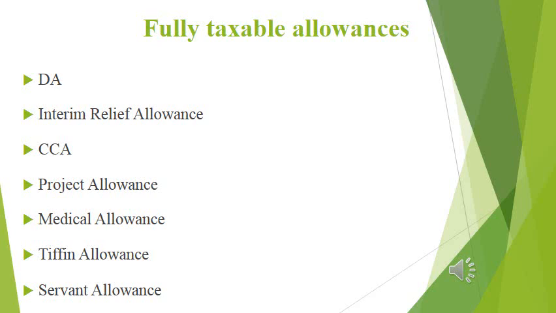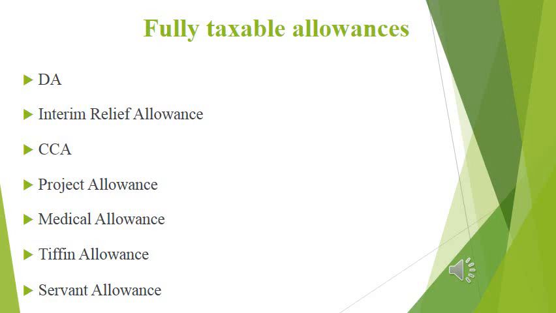First one, that is dearness allowance. That is intended to give relief to an employee against the increase in cost of living. Day by day, the cost of living is increasing. In order to meet this standard of living, the employer may offer some amount as an allowance to meet these daily expenses.